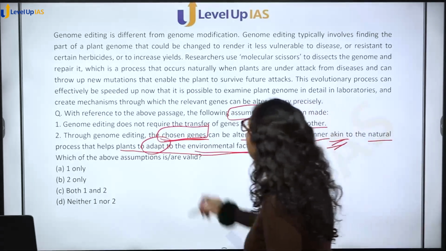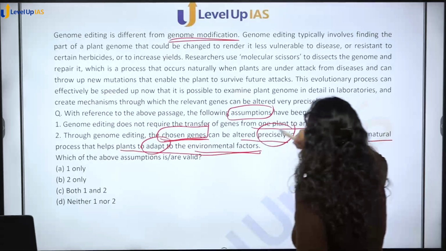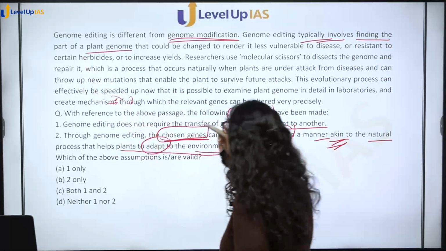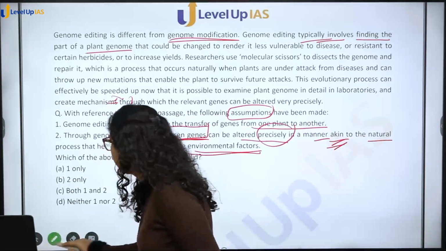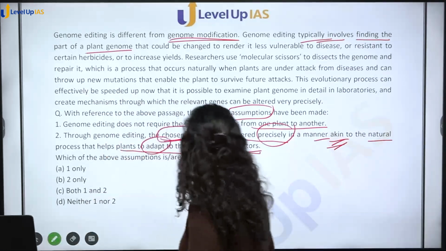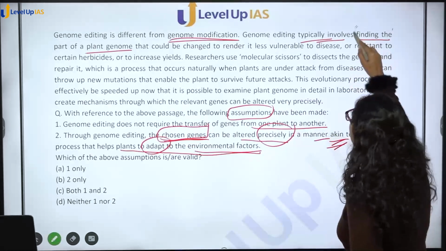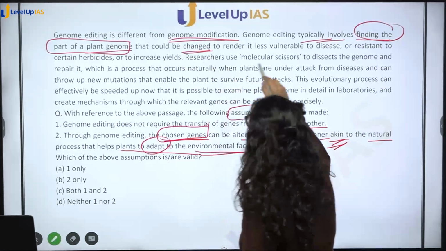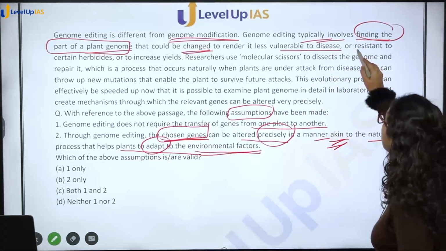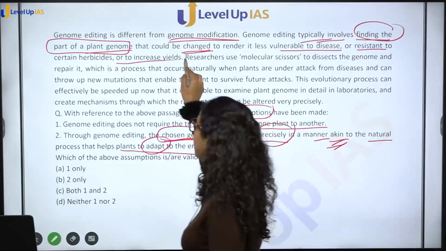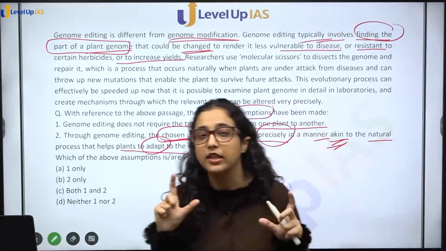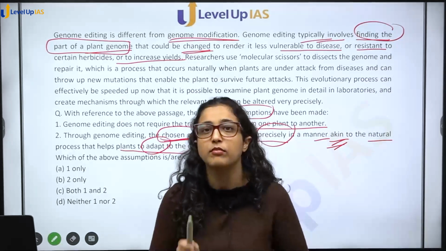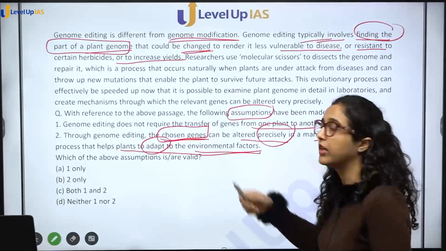So, genome editing is different from genome modification. Genome editing typically involves finding the part of plant genome that could be changed to render it less vulnerable to disease or resistant to certain herbicides or to increase yields. So, आप plant के genome में you find out that part जो कि you can edit and make it resistant and make it all of this कि increase करे yield वगैरह.